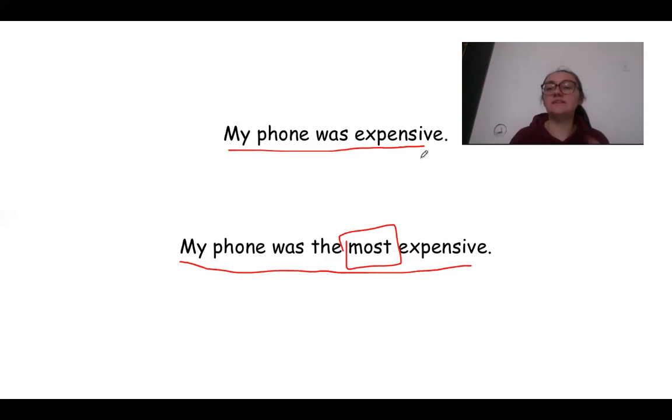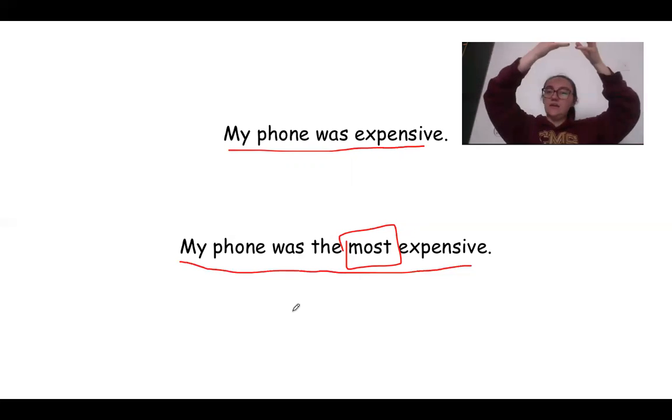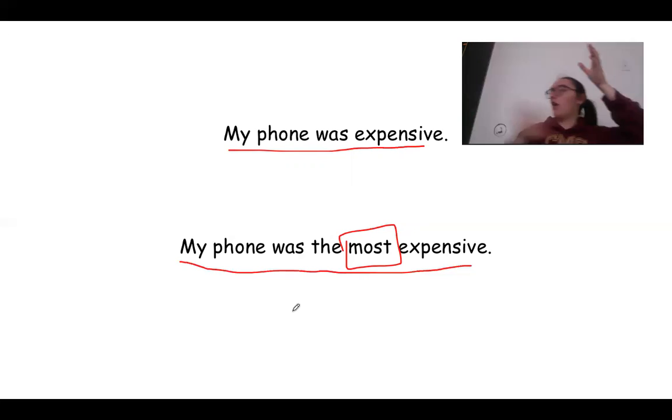My phone was expensive. I paid a lot of money for it. You're not comparing it to anything. You're just saying, I paid a lot of money. My phone was expensive. But if you say, oh, my phone was the most expensive one, you're saying that I bought the phone that was the most money. It was more money than all of the other phones I could have bought, that I could have paid for.